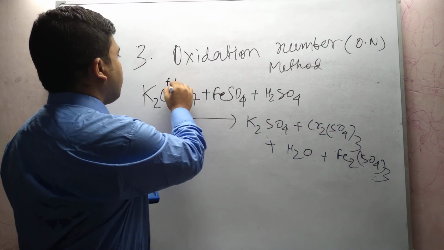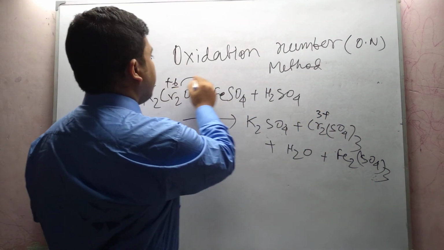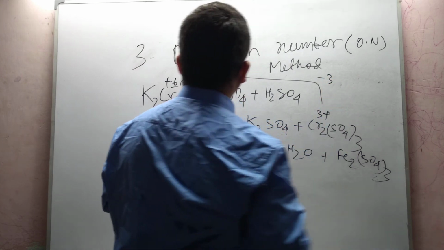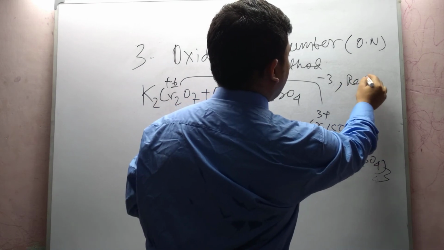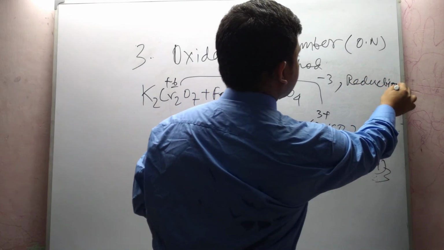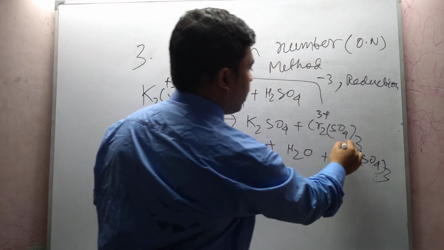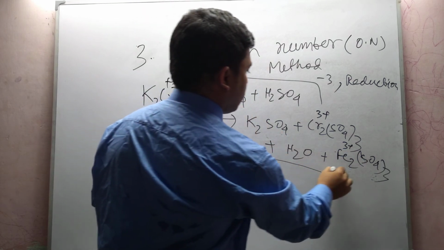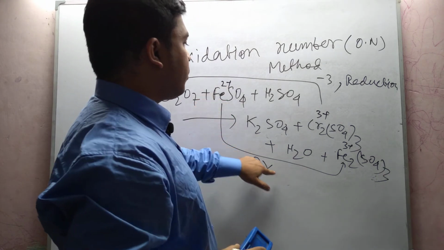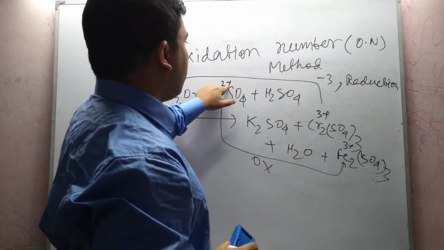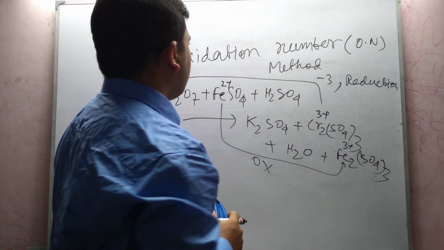Here the oxidation number of chromium is +6 and then the oxidation number of chromium is +3, so a net decrease of 3 units from +6 to +3. A decrease of oxidation number means reduction, so this one is getting reduced. And Fe2+ to Fe3+, this one is oxidized because the charge of Fe2+ is now becoming 3+, an increase in charge, which means oxidation.